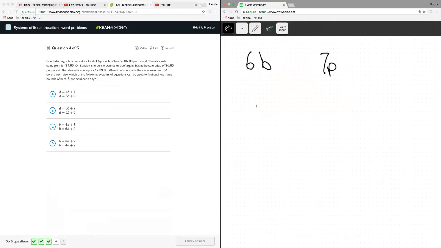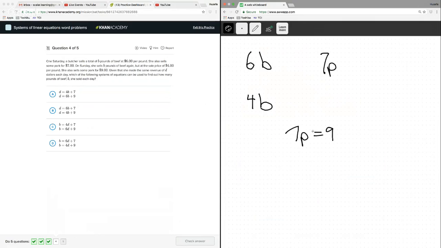On Sunday, she sells B pounds of beef again, but at the sale price of $4 per pound. So Sunday she sells the same amount again. So we'll do it like this. 4B, right? Is that beef? She also sells some pork for $9, but now she just sells pork for $9, period. And okay, this is getting a little more complicated, right? So the pork, but it doesn't say per pound. So that means, hold on, 7P equals 9.